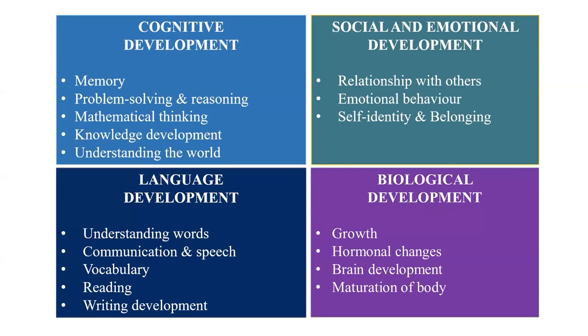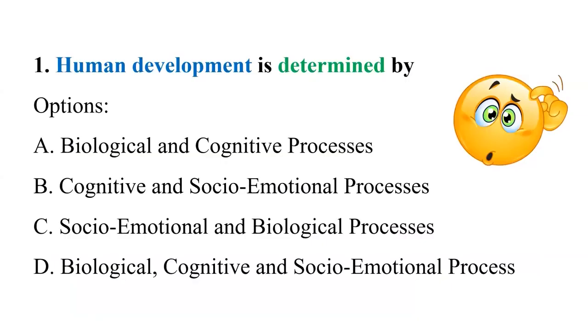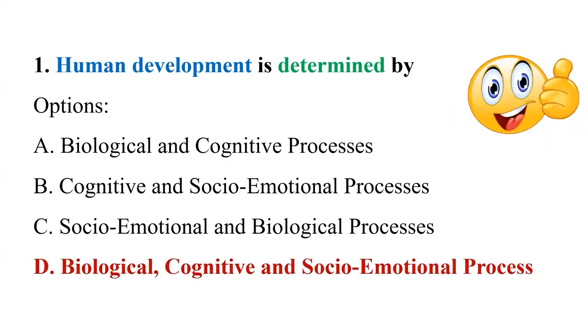Right now, let's get back to our question, which was asking us about what human development is determined by. So after understanding all the development of human, we can say that the correct answer is option number D, which is biological, cognitive, and socio-emotional process.